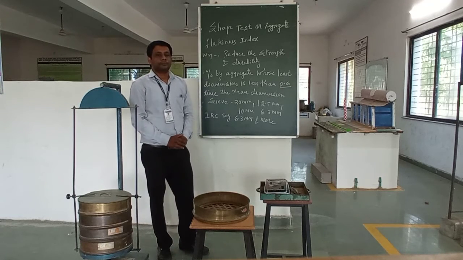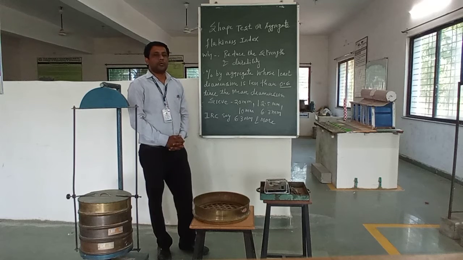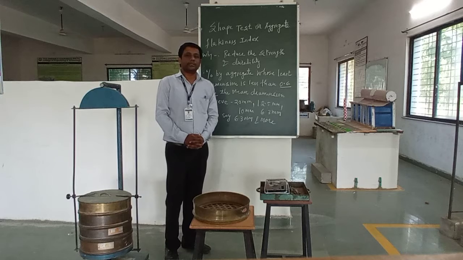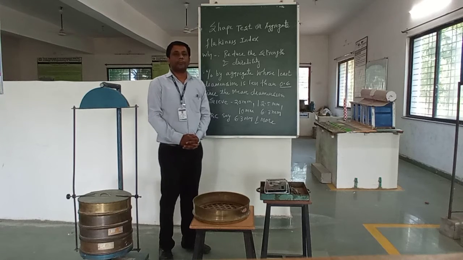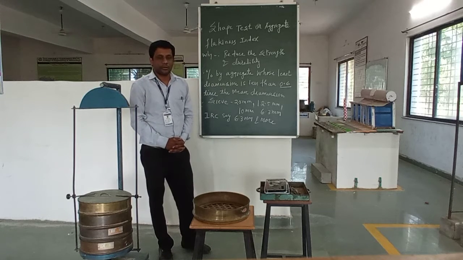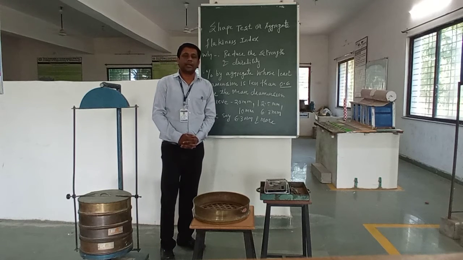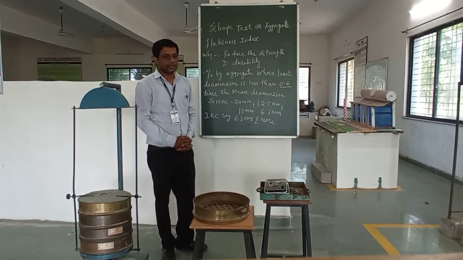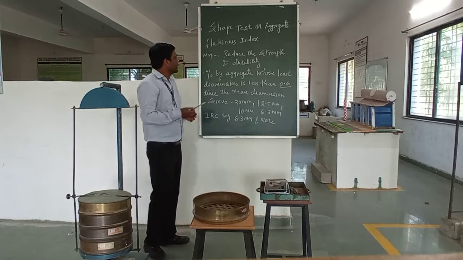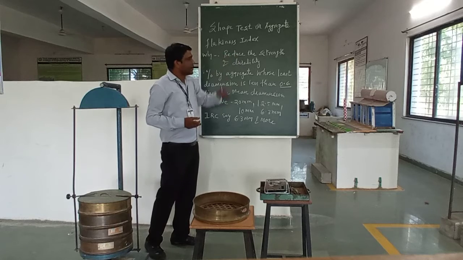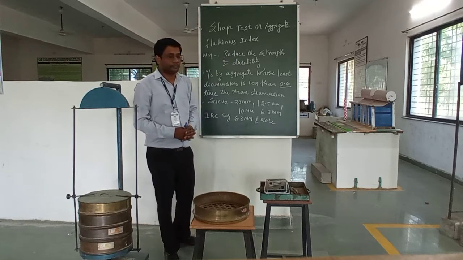So, to know what the various flaky materials and elongated materials are, we are performing the shape test. Today we are going to perform the shape test and calculate the flakiness index. So here you can see why flakiness index is important.